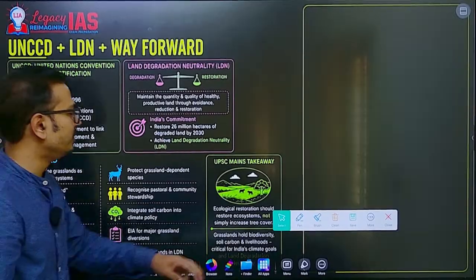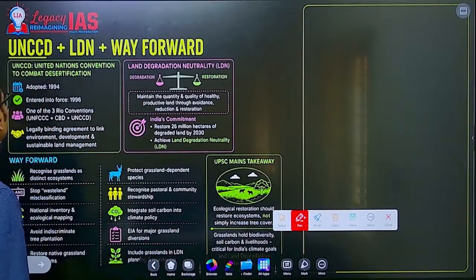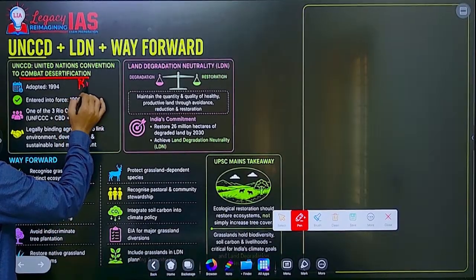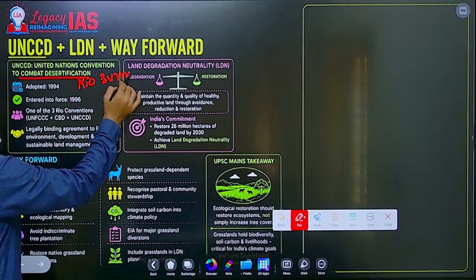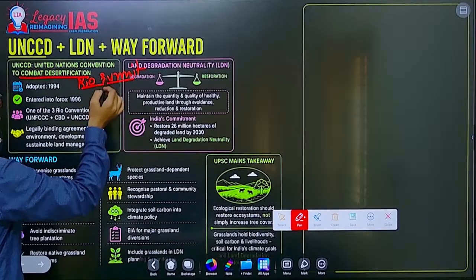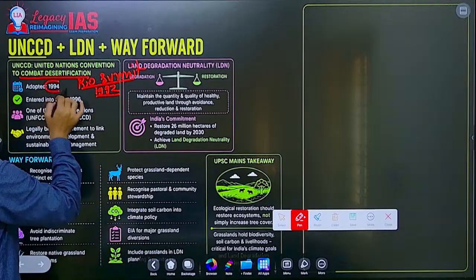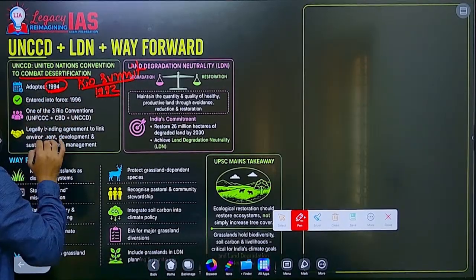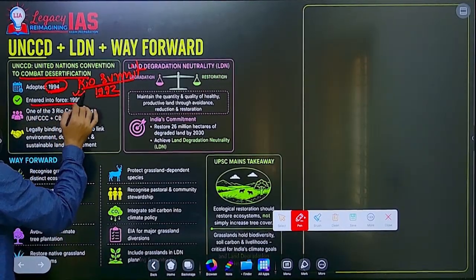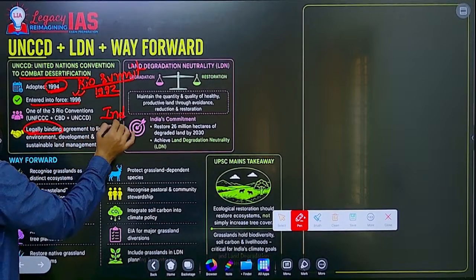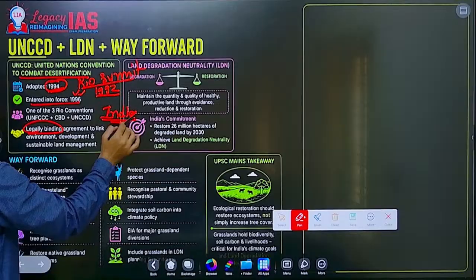Now regarding UNCCD, yes, it is a part of the Rio Summit. The negotiations were done in 1992 under the Rio Summit, thereafter it was opened for signing in 1994 and entered into force in 1996. It is legally binding. India is also a party to it.